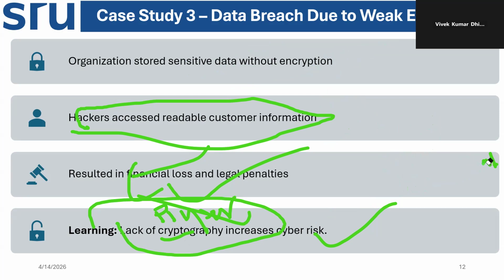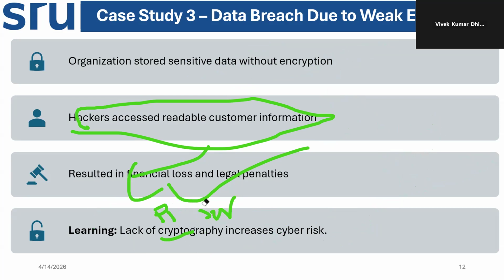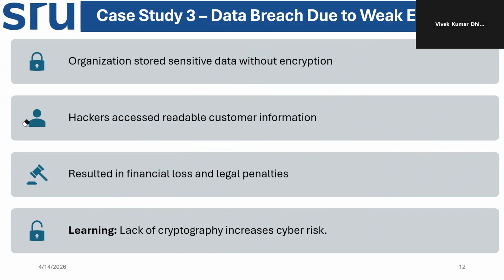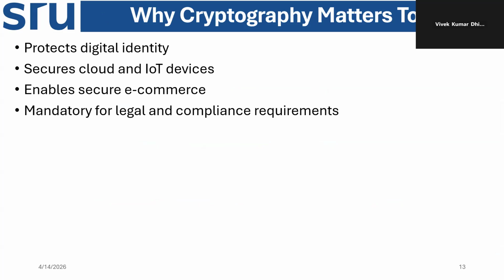Okay, let's see the next case. What is there here? We are understanding why cryptography matters today: protect digital identity. Now we understood why cryptography matters.